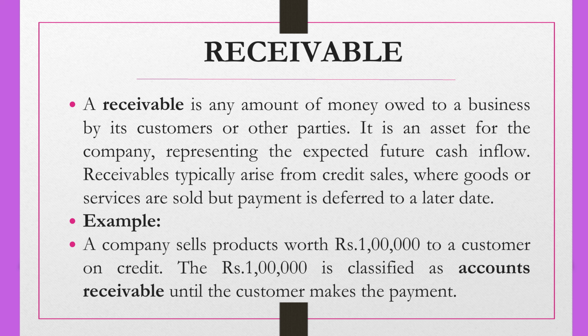It is an asset for the company representing the expected future cash inflow. Receivable typically arises from credit sales where goods or services are sold but payment is deferred to a later date. For example, a company sells products worth rupees 1 lakh to a customer on credit. The 1 lakh is classified as accounts receivable until the customer makes the payment.